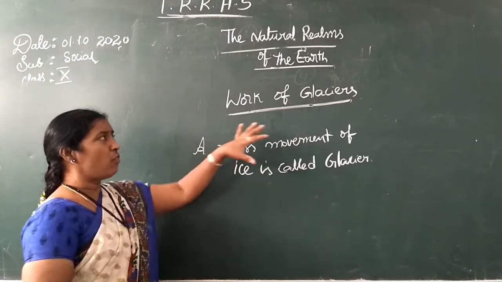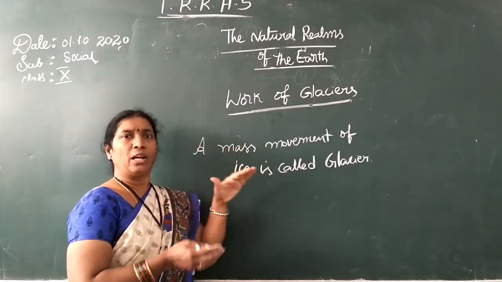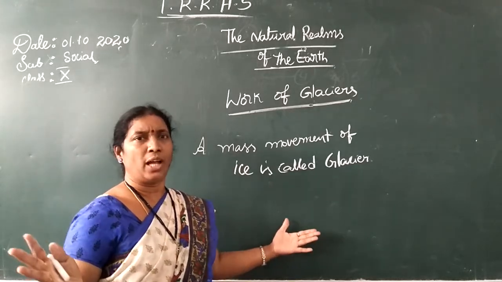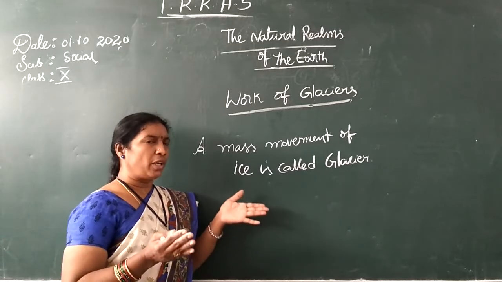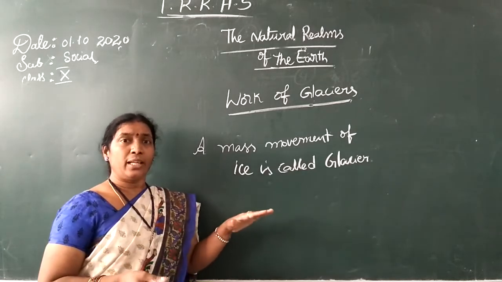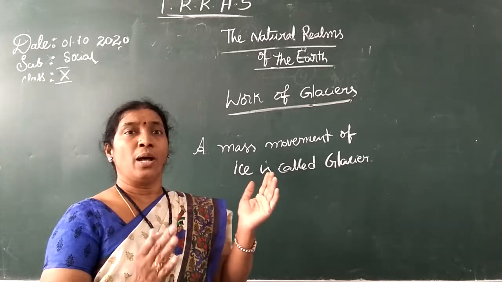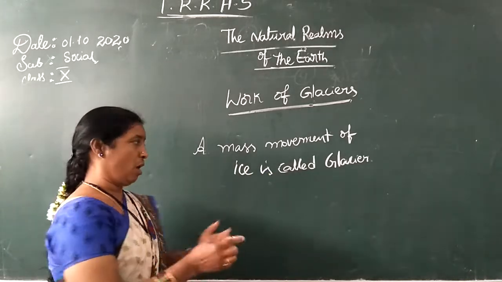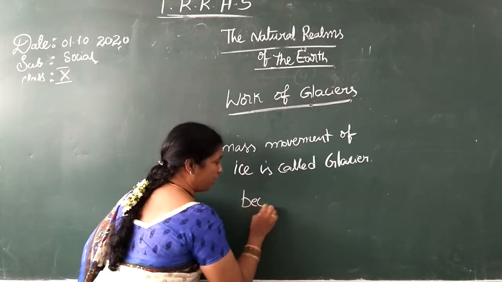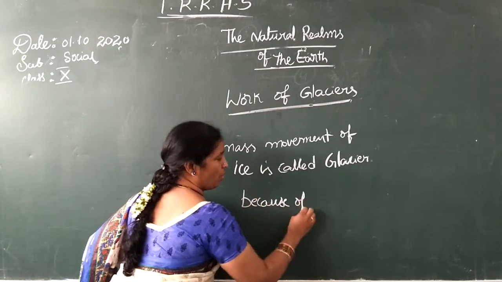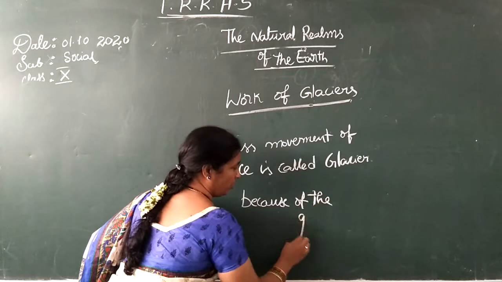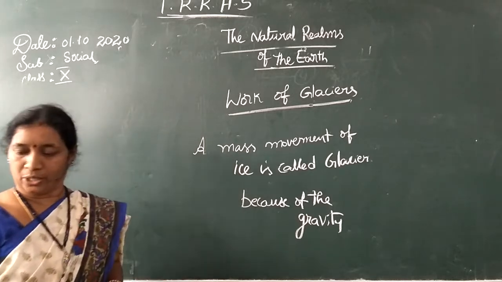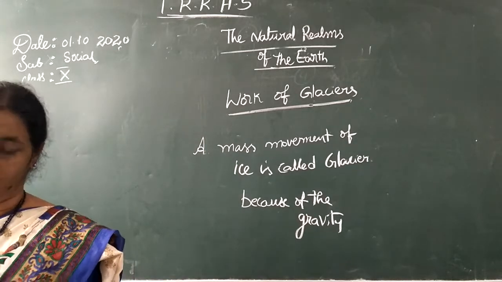And how does a glacier move? It's a very huge mass, a huge big ice chunk, and it moves very slowly. Basically it moves because of the gravity force.